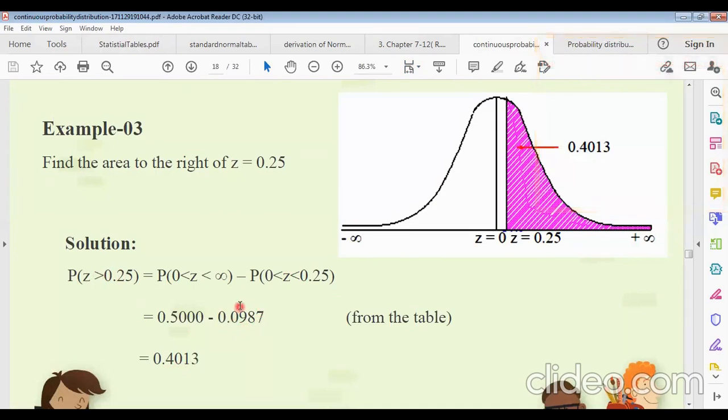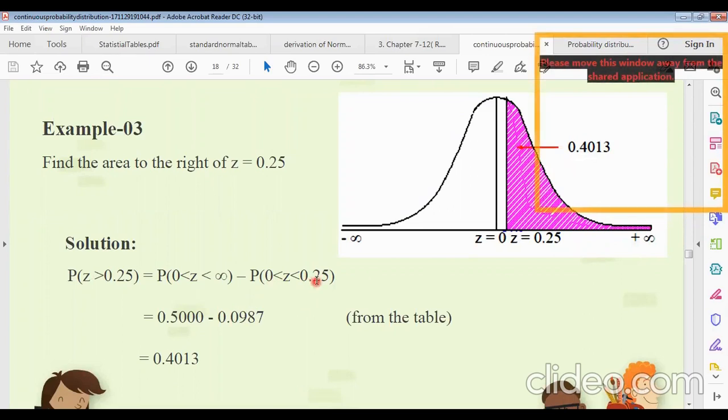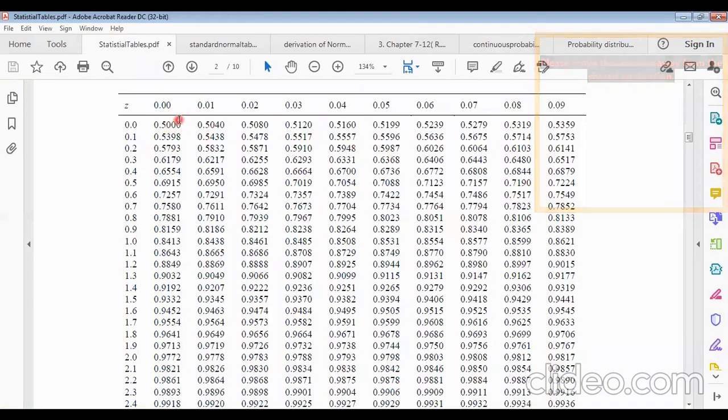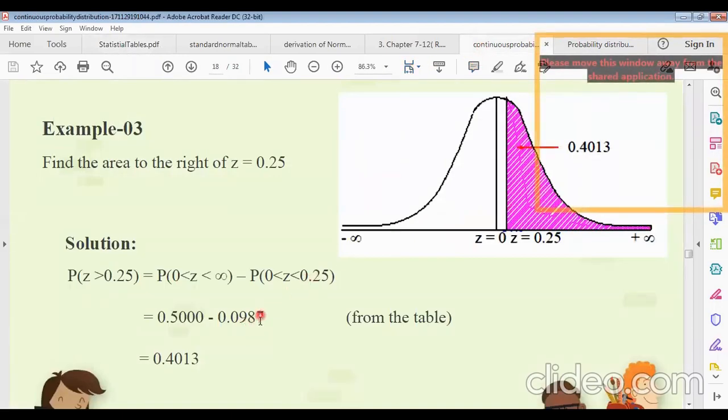Where does this come from? It is the subtraction between the individual table values of z equals 0 and z equals 0.25. The table value at z equals 0.25 is 0.5987, minus 0.5, which is 0.0987.